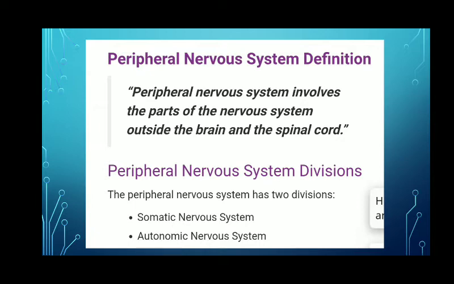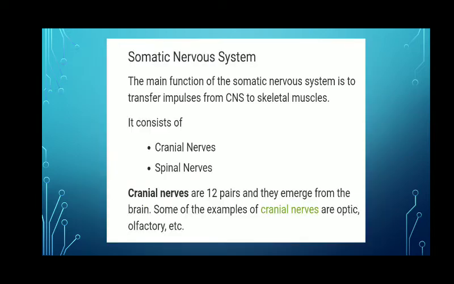Thus, we can say the peripheral nervous system is the network of nerves present outside the brain and spinal cord. The peripheral nervous system has two divisions: the somatic nervous system and the autonomic nervous system. The main function of the somatic nervous system is to transfer impulses, or messages, from the central nervous system to skeletal muscles.